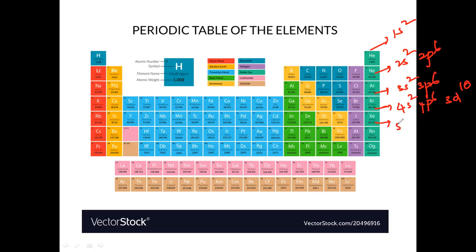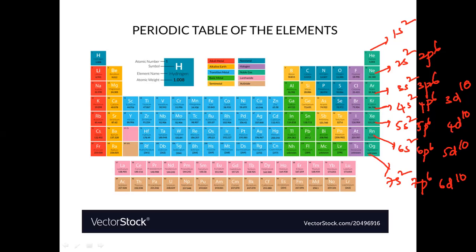Again next here also 5s2, 5p6, again 4d10. Again here also 6s2, 6p6, and again 5d10. The electronic configuration will be like this. So here also again 7s2, 7p6, and again 6d10. Like this the electronic configuration will be there. So what actually these noble gases have is an electronic configuration that is completely fulfilled.